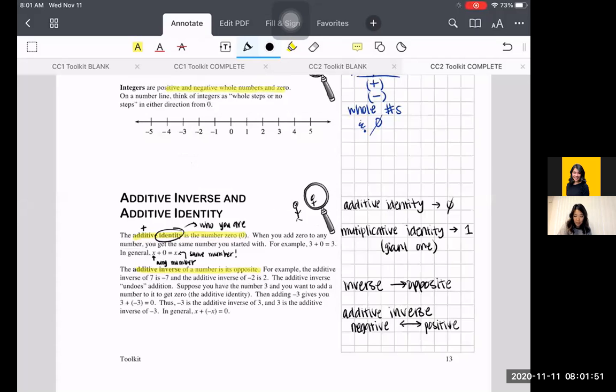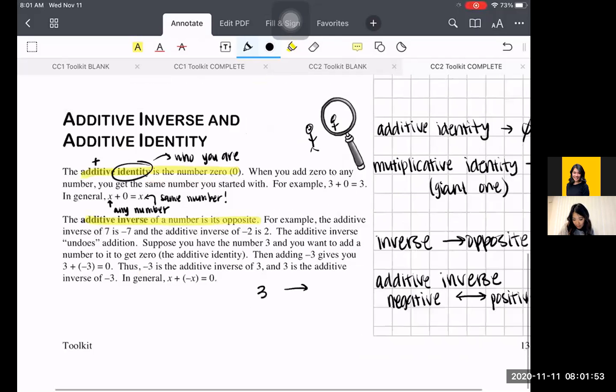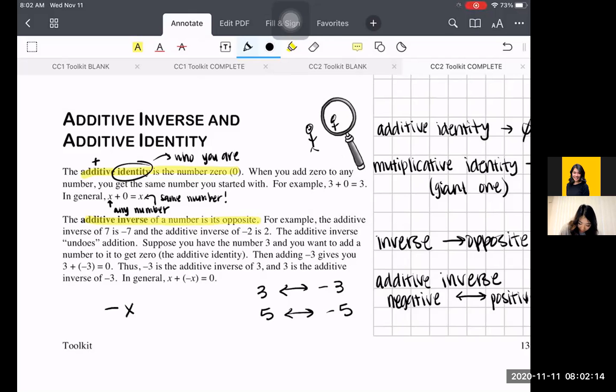For example, 3 is the additive inverse of -3, and it goes back and forth. 5 and -5 are additive inverses because when you add them together, you get 0. Any number plus its opposite is going to be 0. Same thing if I had -x: if I started with the negative number, I would add the positive number to get 0. That is it for your toolkit.